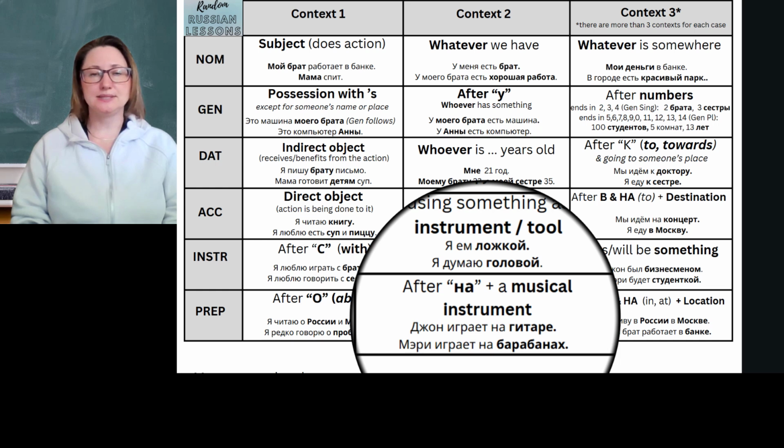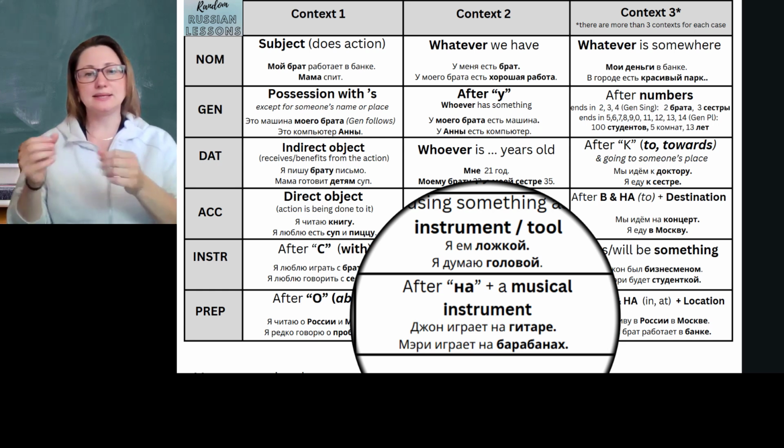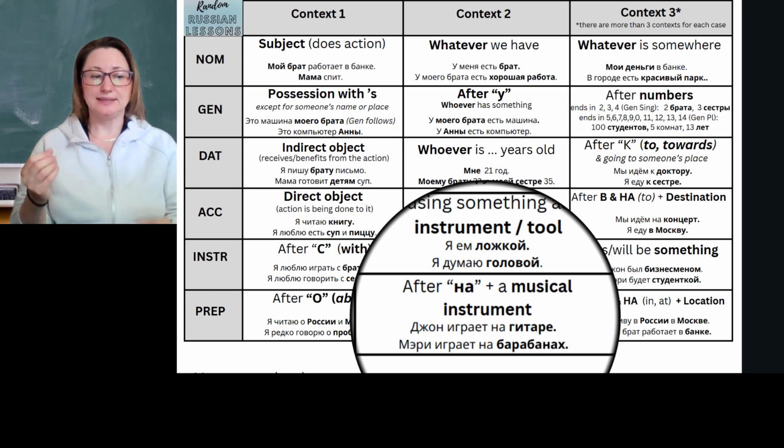And Mary играет на барабанах. Mary plays drums. Again, in English, that's just three words. In Russian, we have to use this additional preposition na, and then the word drums will be in the prepositional case. Now, sometimes I'm being asked, we say musical instrument.